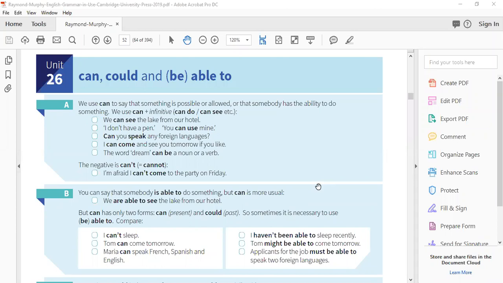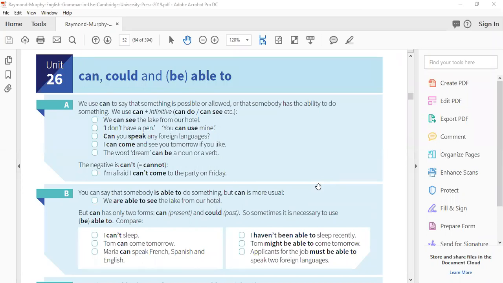Very nice. So Hassan Ali can speak Pashto, Sindhi, Punjabi, and one more I forgot. So he can speak around 4 languages. And you can also speak English. You can also speak Urdu. Wow, you are multilingual, right? You can speak multiple languages. That's great. Thank you so much. So you see that cooking is an ability, and speaking more than 2 languages is an ability, right? So we use can.